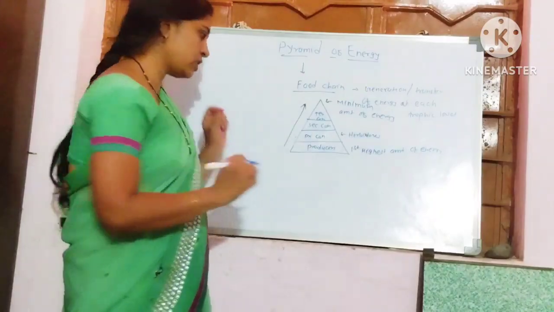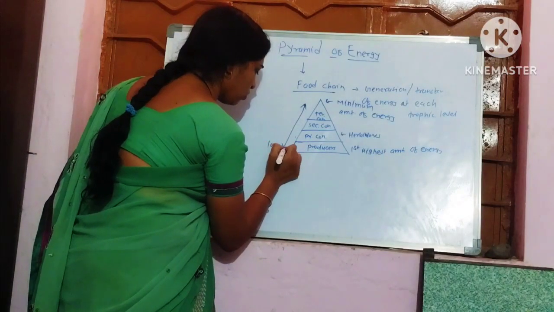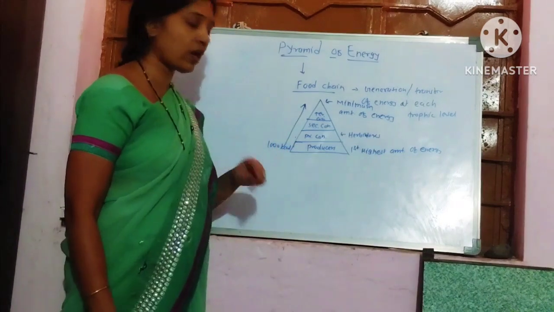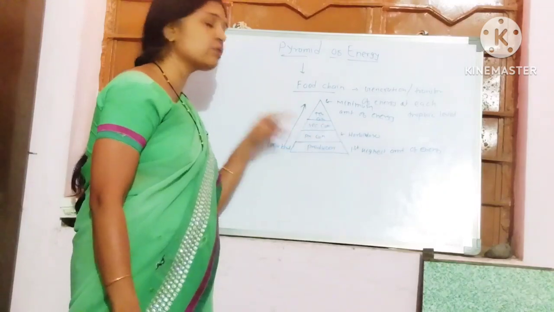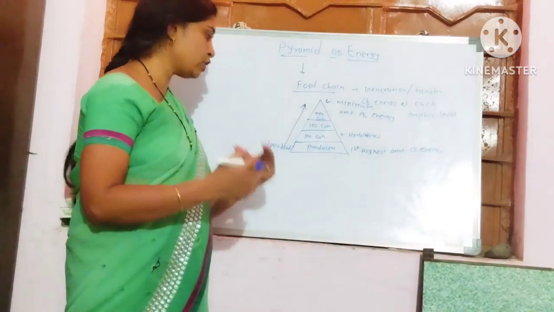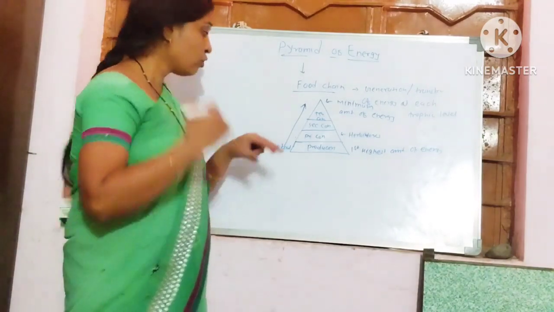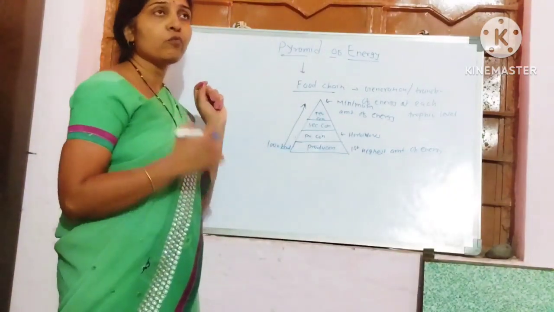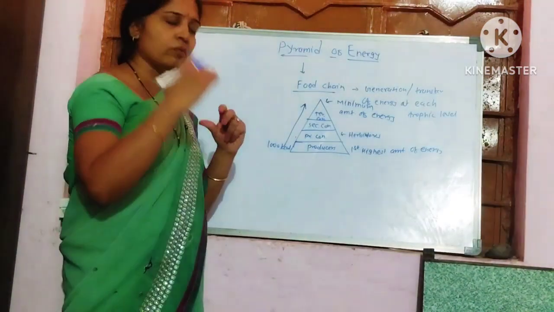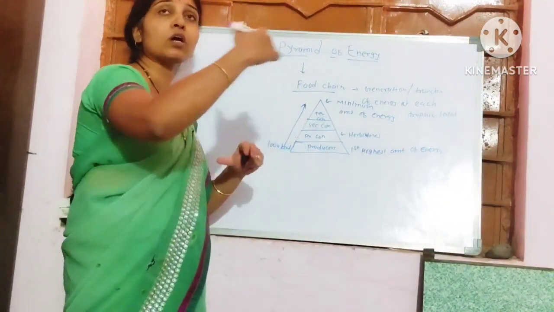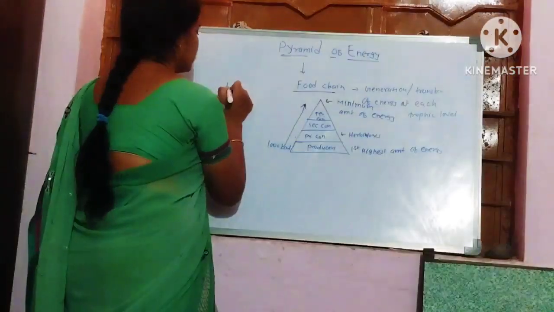For example, consider that the producers produce 1000 kilocalories of energy. Whenever the herbivores eat these plants to get energy, all of this 1000 kilocalories cannot be transferred to the second trophic level. This is because whenever energy is transferred from one form to another, or from one trophic level to another, there is a loss of energy in the form of heat.